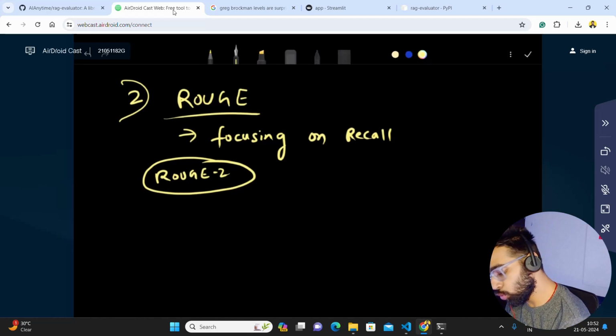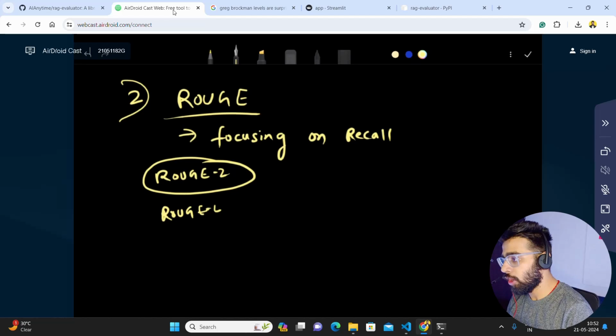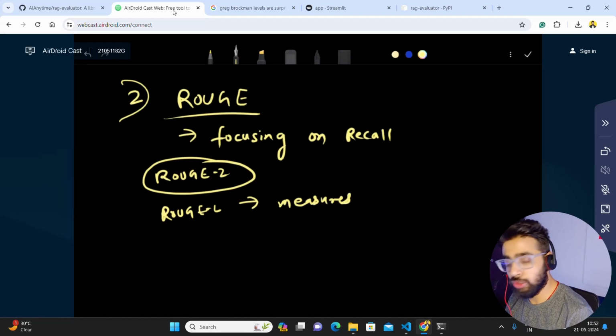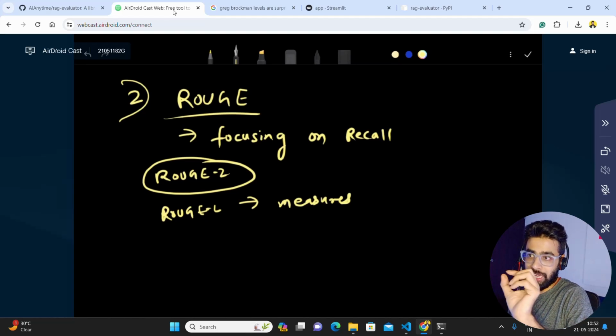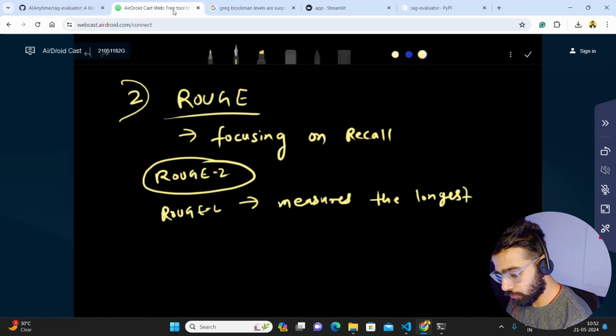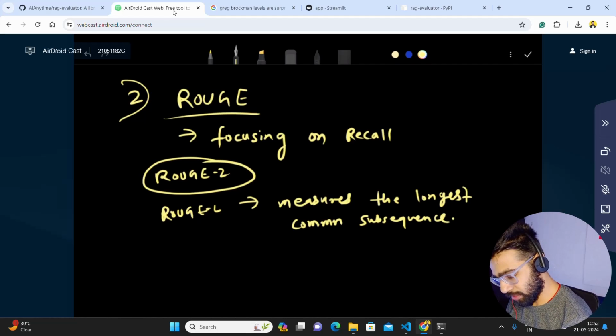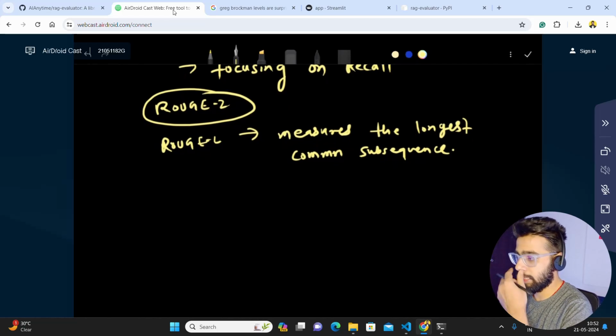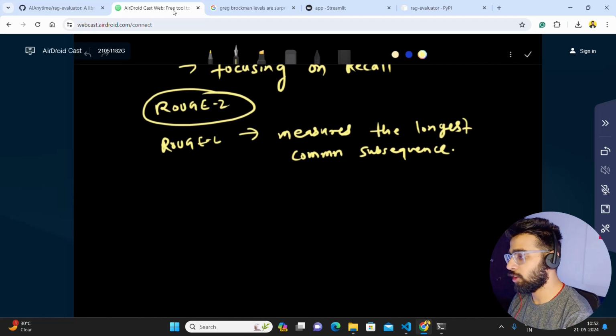And if you write ROUGE-L, this is how the terminology is defined, if I'm not wrong. ROUGE-L is something you should look at, because it will help you in the context of large language models, because LLM responses are lengthy. It measures the longest common subsequence. You can also have a look at ROUGE-3, ROUGE-4, whatever. It depends on what kind of use cases you are solving, guys.